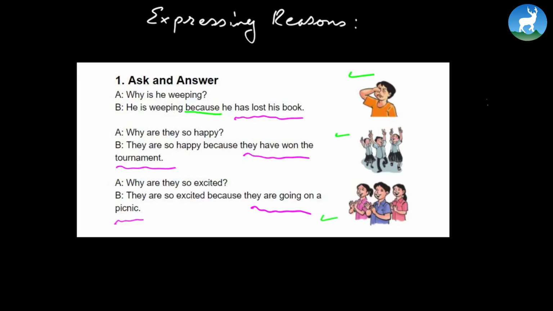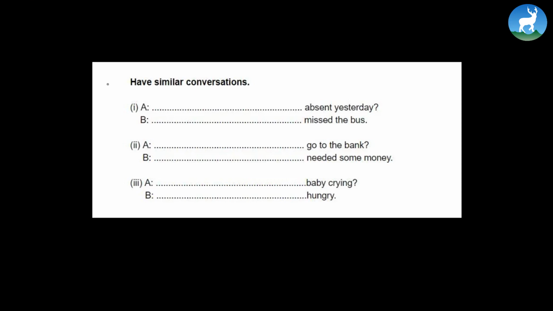Now, let's go further. On the basis of what we did earlier, we can make similar conversations, giving a good reason. So first, let's make a question, and then let's express the reasons. Absent yesterday. So it could possibly be, why were you absent yesterday? A possible answer is likely to be, I was absent yesterday because I missed the bus.